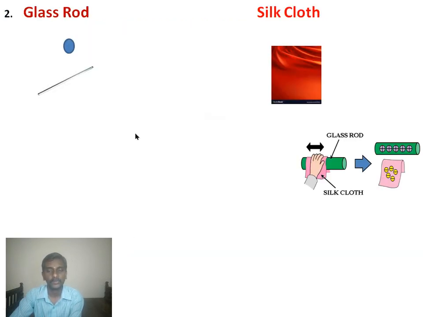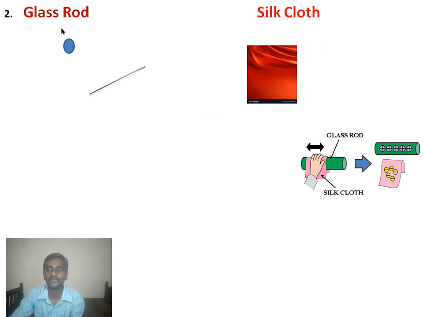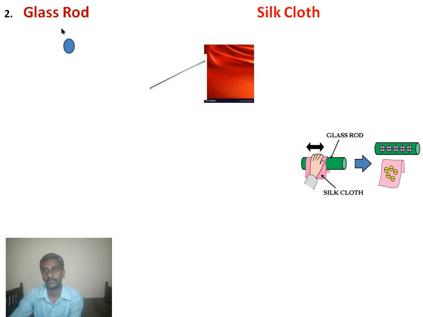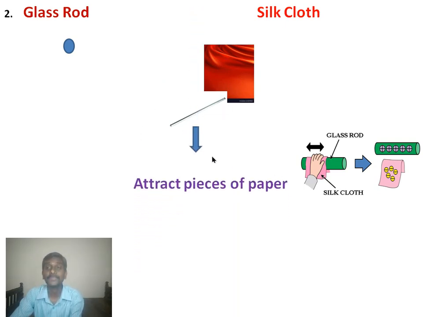Now we discuss the same with another example. When a glass rod is rubbed with a silk cloth, what happens? You rub the glass rod with the silk cloth, and the glass rod attracts pieces of paper.